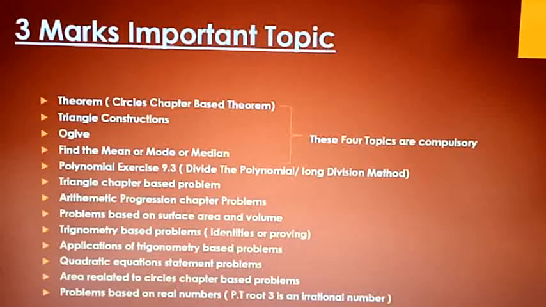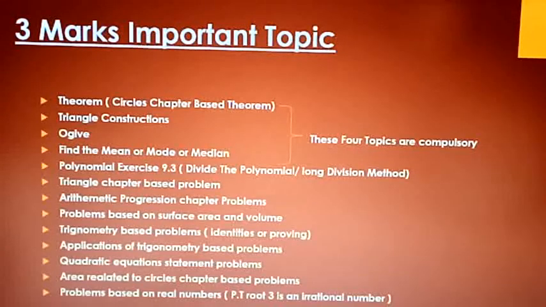Okay. The next one is arithmetic progression chapter problems, right? Nothing but AP problems. It can be an AN, it can be an SN, it can be conditional problems, like that, right? Now, problems based on surface area and volume. They can ask the volume of a frustum of a cone, like that, based on a frustum of a cone, right? Next is trigonometry based problems, nothing but identities or proving.